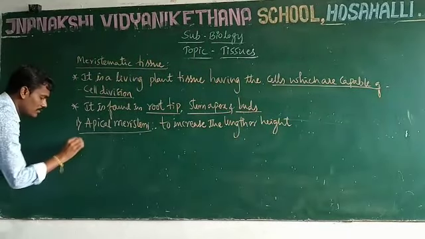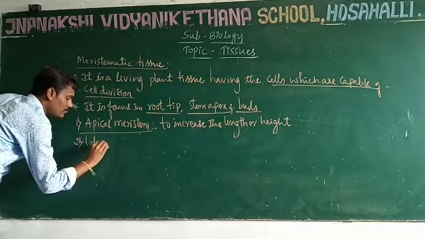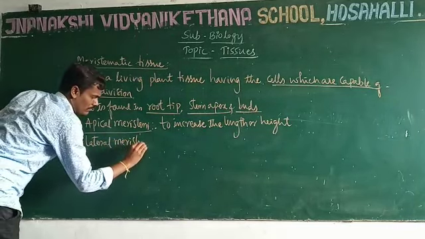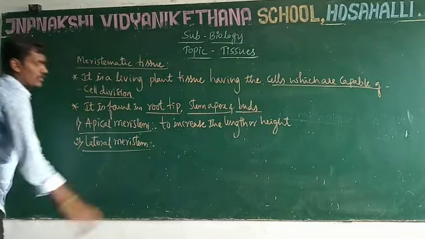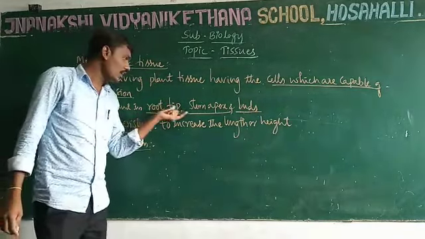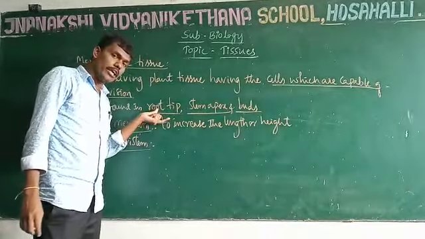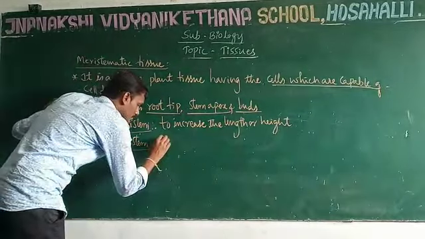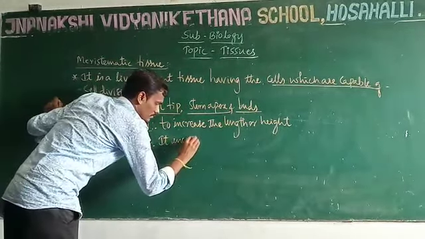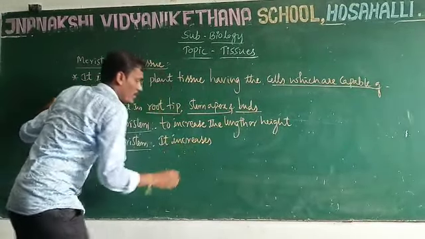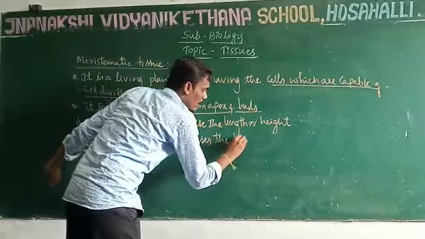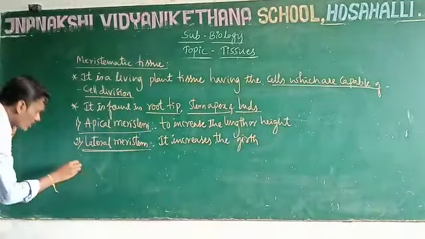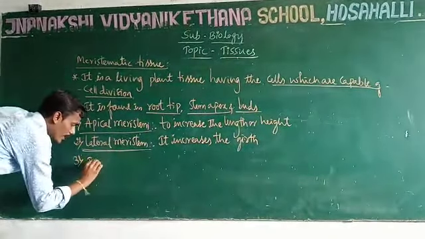Next, the second one, lateral meristem. It is located on the lateral side of the stem apex and root tip. The main function of the lateral meristem is that it increases the girth of the plant body. The third one, intercalary meristem.